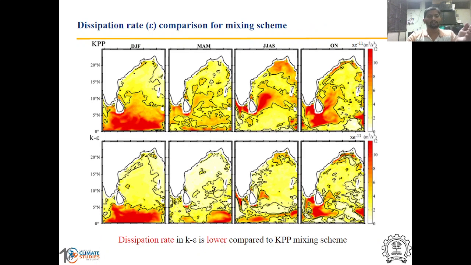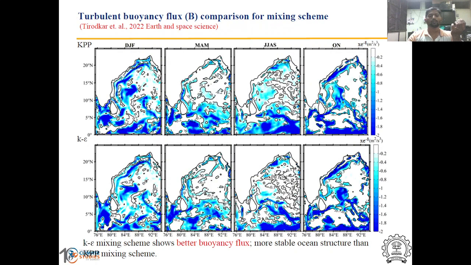But when we studied epsilon, that is the dissipation, it is seen that the dissipation is lower in the K epsilon mixing scheme compared to KPP. Then what might be preventing this dissipation from being higher? To understand that, we also studied the buoyancy flux, and we found that the buoyancy flux in K epsilon is slightly better compared to the KPP mixing scheme.